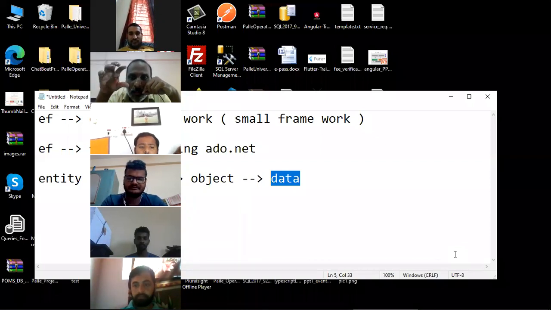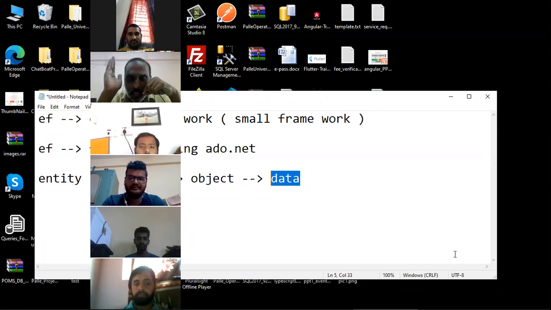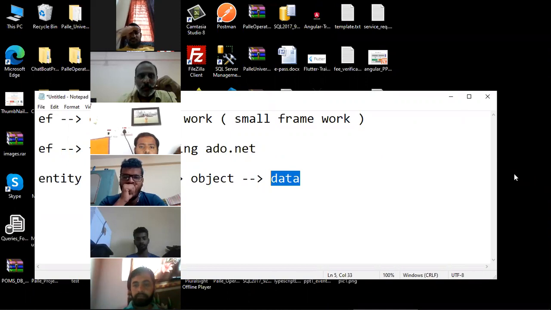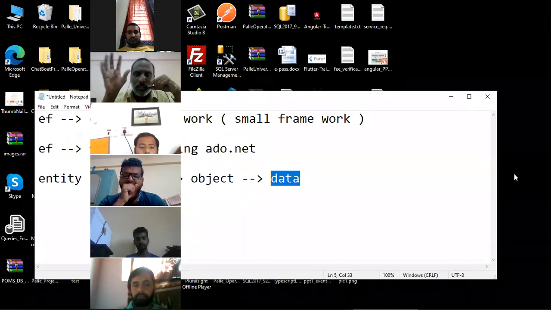Now, currently I am talking about entity. What is that entity? Entity is also a class, but entity will have only variables. There will be no methods because it can't do any work. Entity is designed solely for storing data. It is not designed for doing work, and hence entity is basically a class using which you can store data. I hope you understood the point. So tell me, what is entity? Entity is a class using which you can store data. It is a class which contains only variables.